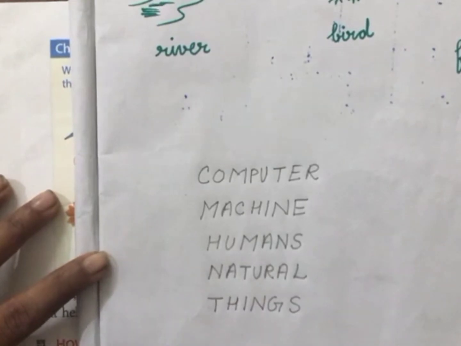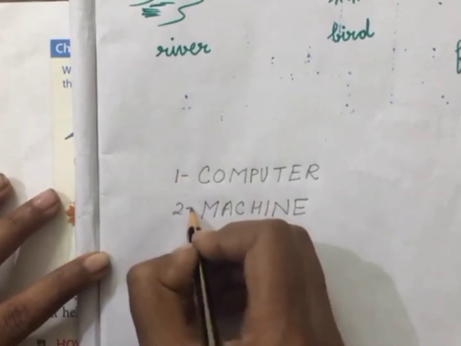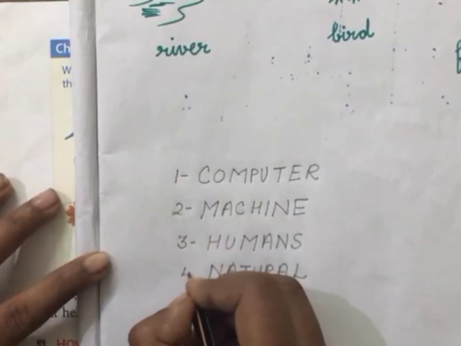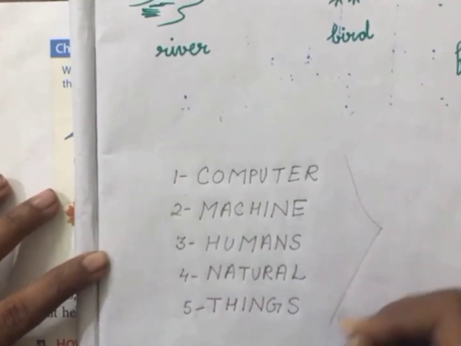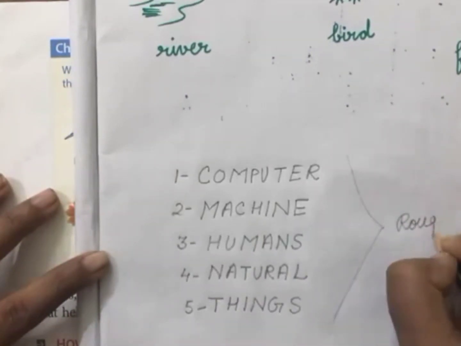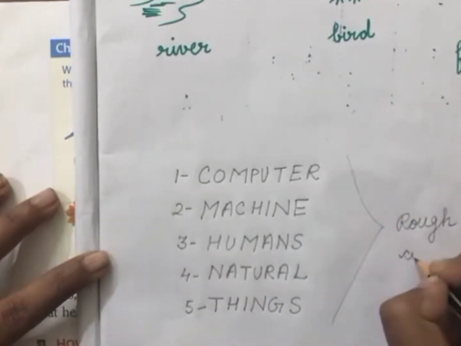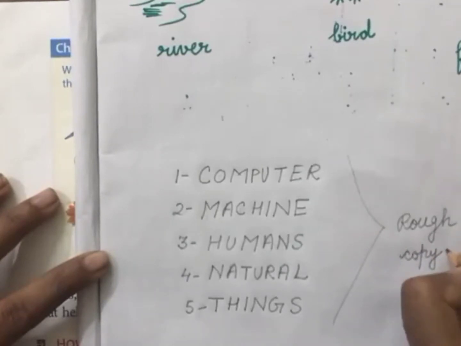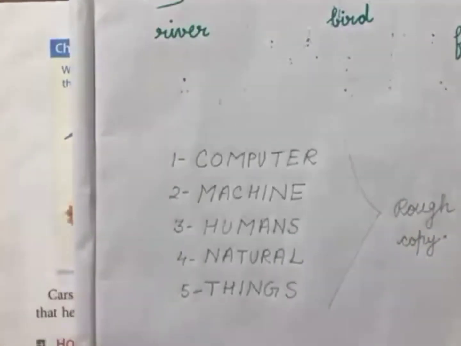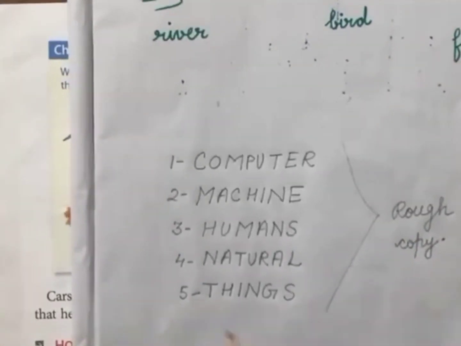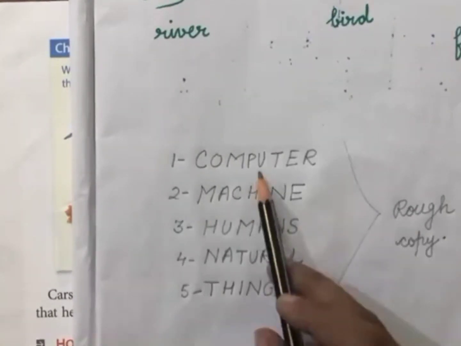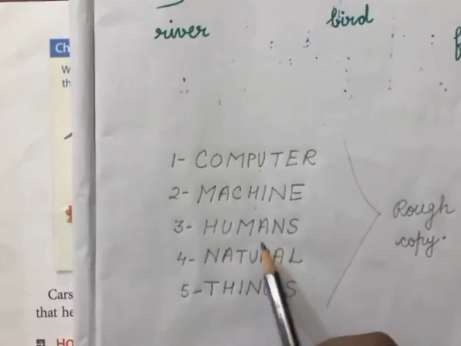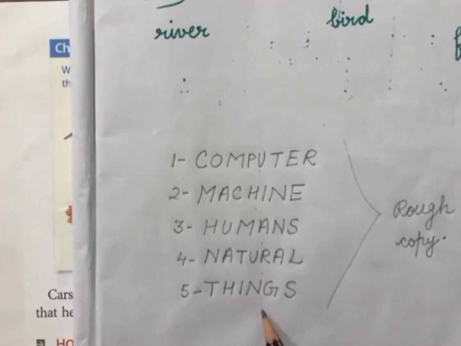Things. 5 spelling. You write 10 times and you learn it at home. Remember, you write these spellings in your rough copy. Write these spelling 10 times and learn: computer, machine, humans, natural and things.